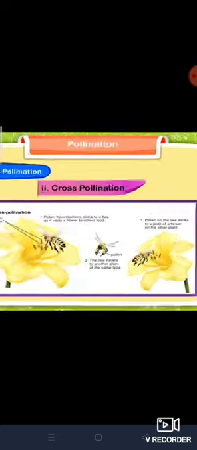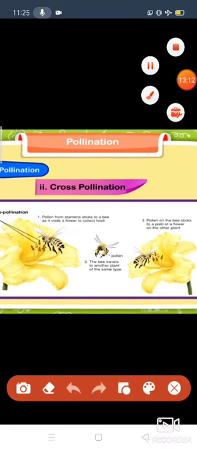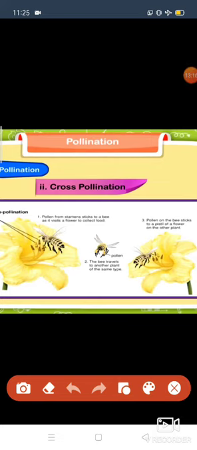Look at the honeybee, children. At first, pollen from the stamen sticks to the bee as it visits a flower to collect food. This honeybee comes here and sits on the stamen of the flower, so it sticks on the anther of the flower.